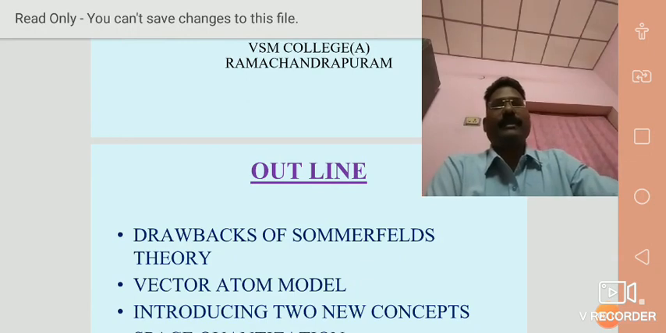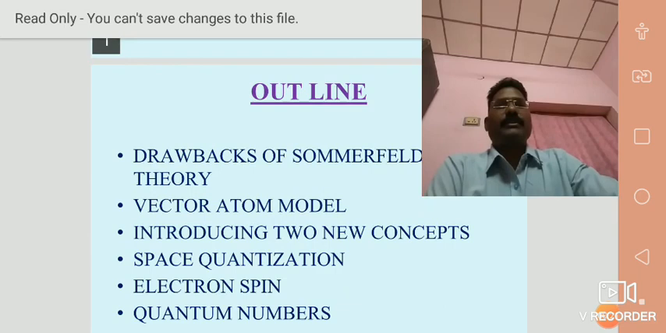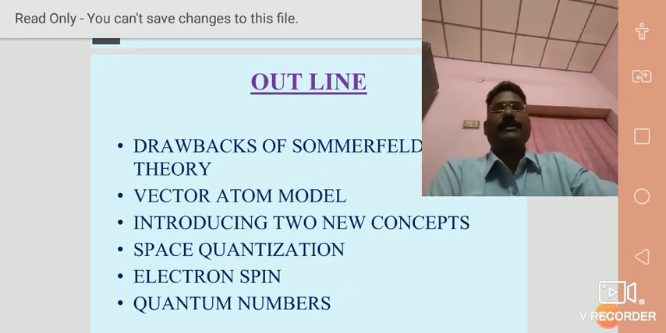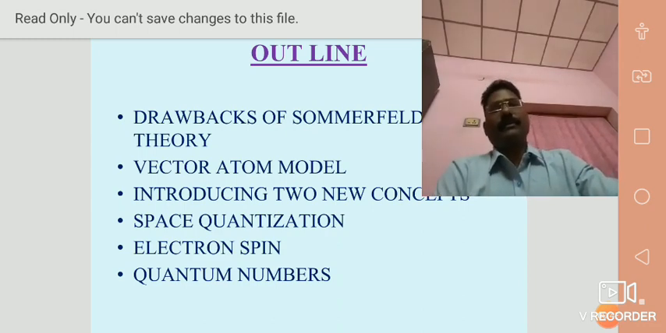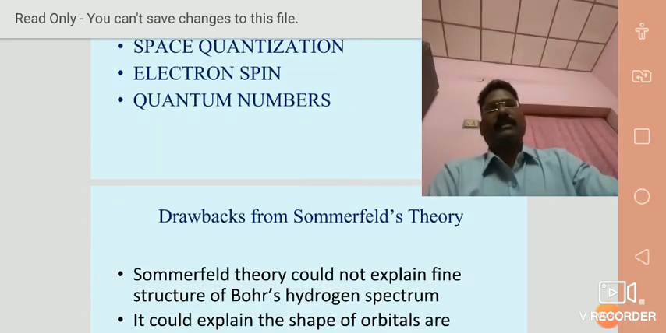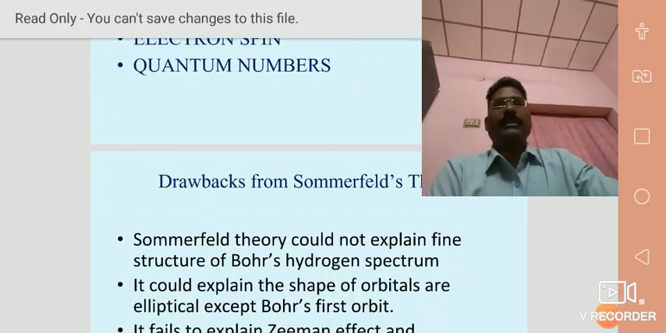Next slide, outline of vector atom model. Drawbacks of Sommerfeld theory. Second point, vector atom model: introduction to two new concepts. One is space quantization. Second one, electron spin. These are the contents regarding vector atom model associated with quantum numbers.